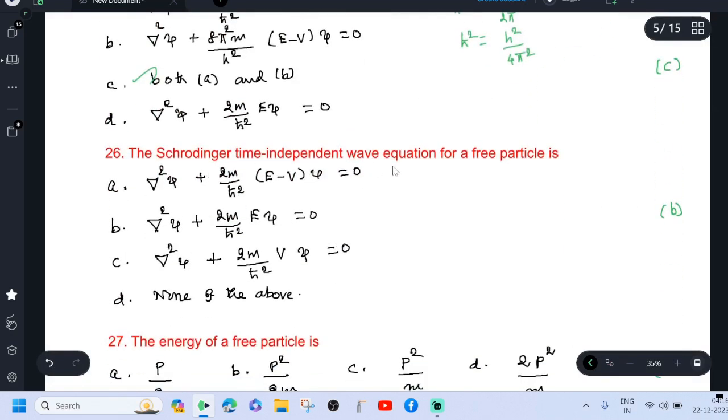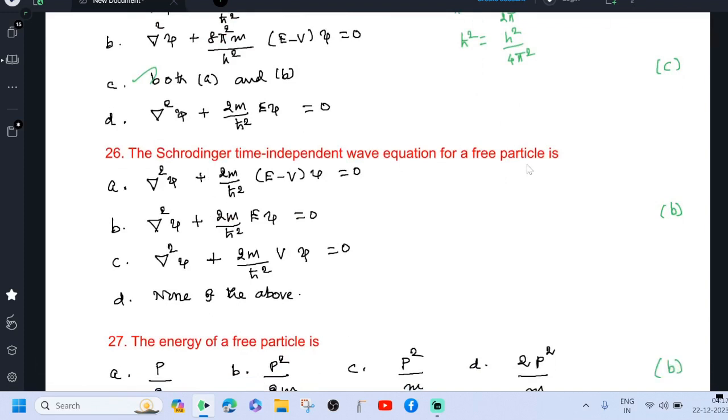Schrodinger time independent wave equation for a free particle. A free particle is the one in which no force is acting or a constant force is acting. Therefore, V value equal to 0. Then option B is correct.